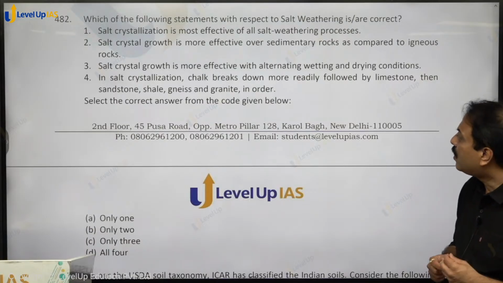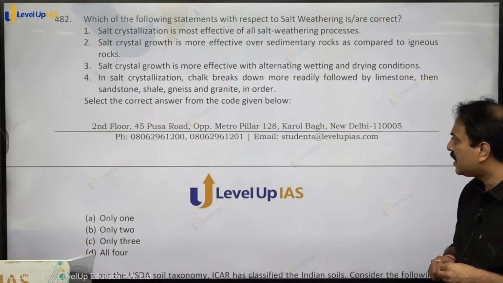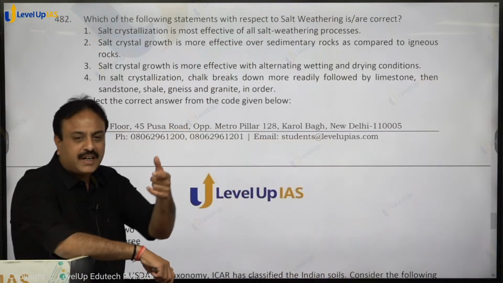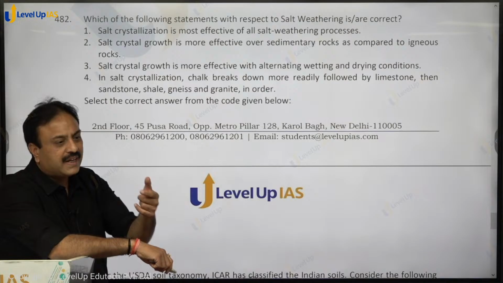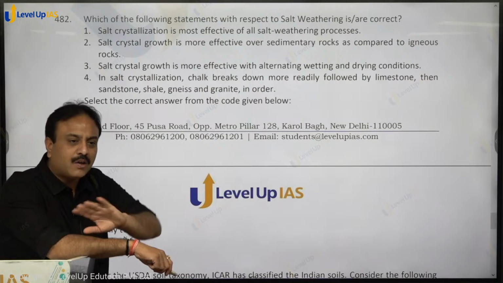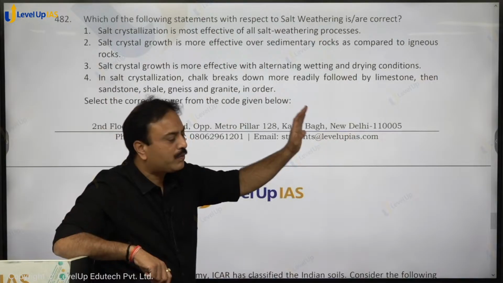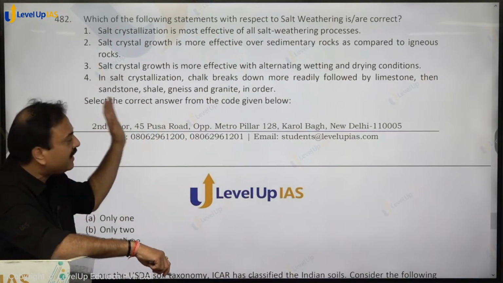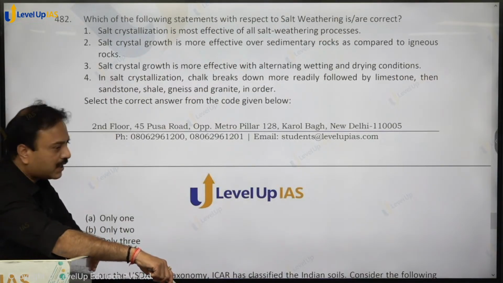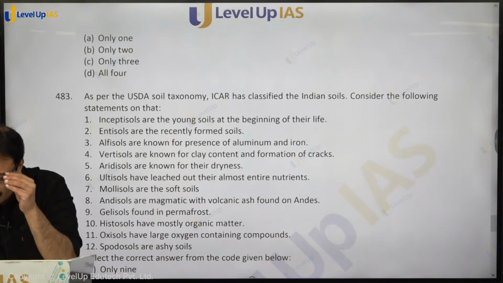Is correct. Salt crystal growth is more effective with alternating wetting and drying conditions. Yes. In salt crystallization, chalk breaks down more readily. Now this is the order given. As the porosity reduces, the ease with which it will break down reduces. The more porous will break down more easily as compared to less porous. So chalk is more porous, followed by limestone, then sandstone, then shale, then gneiss, then granite. This is in order. All statements 1, 2, 3, 4 hold correct. So option D, D for dog, all four will be the correct answer.